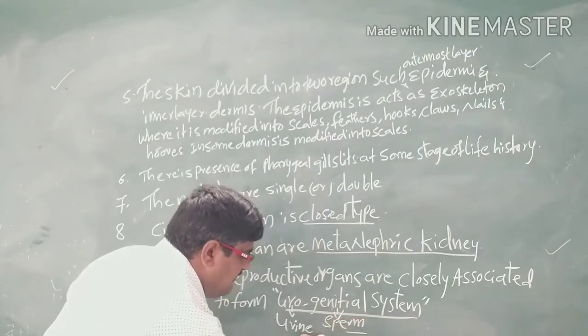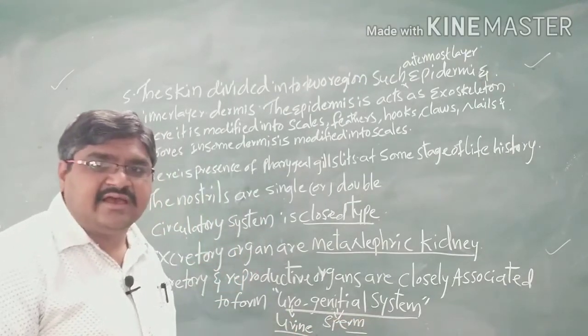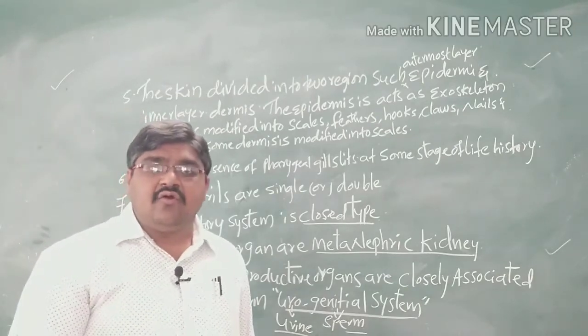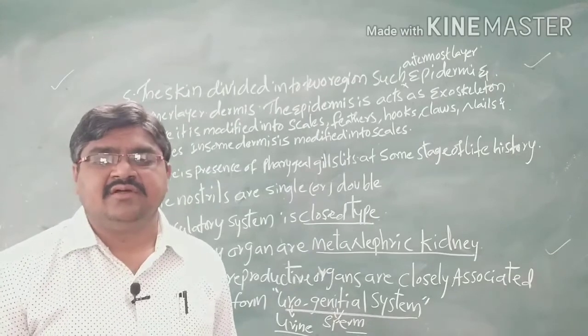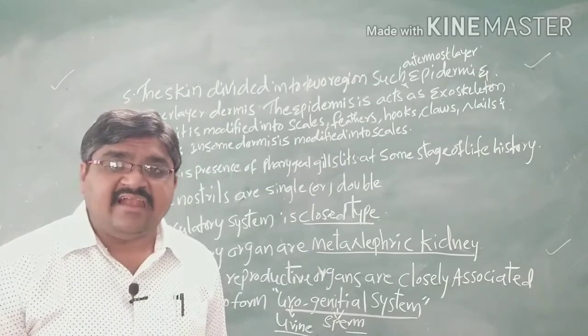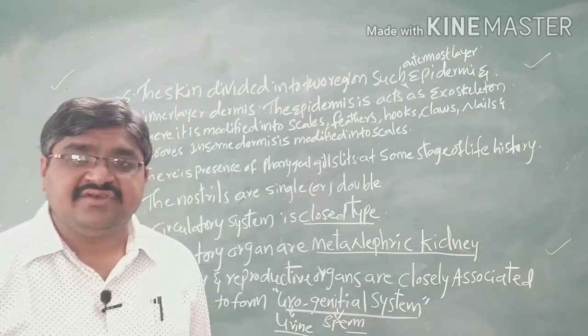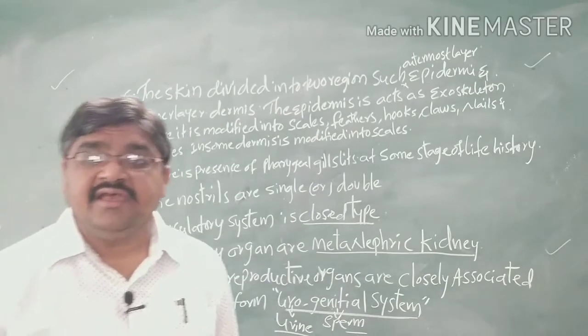That means the sperm and urine are produced through the same duct, so we call it a urogenital system.